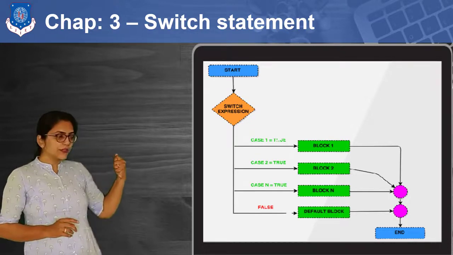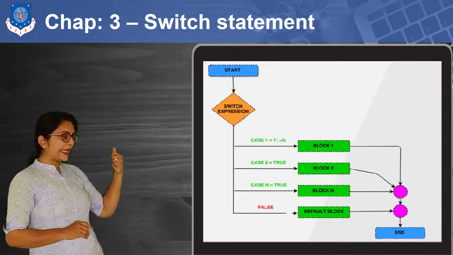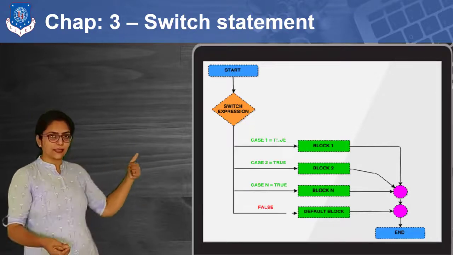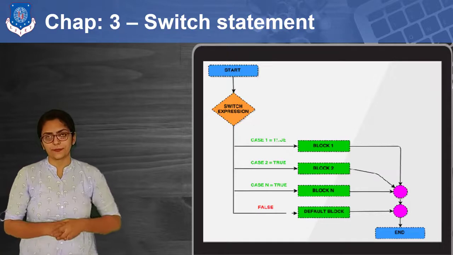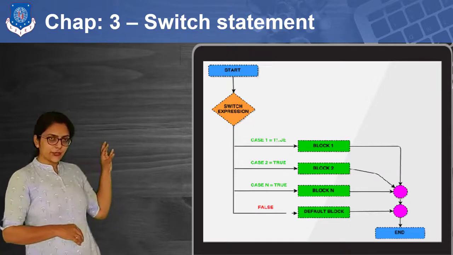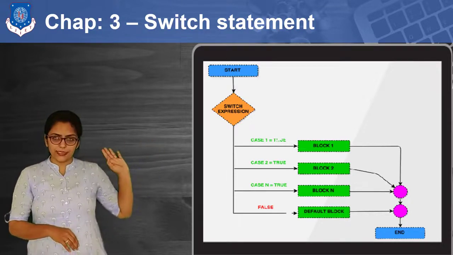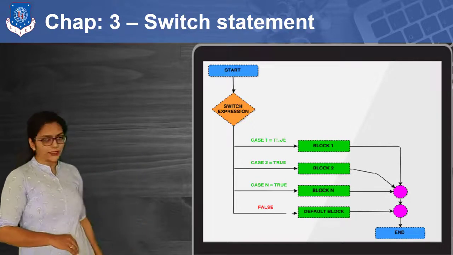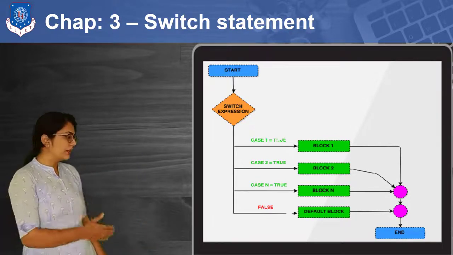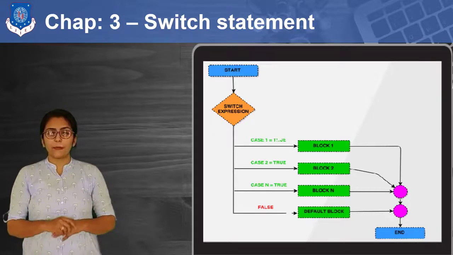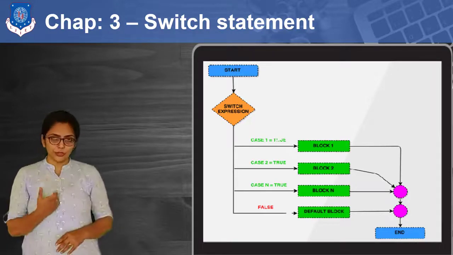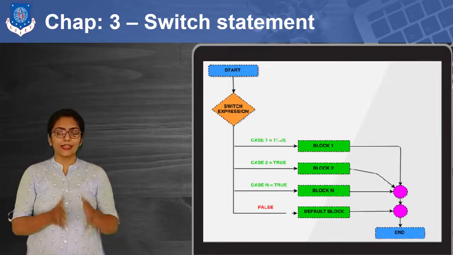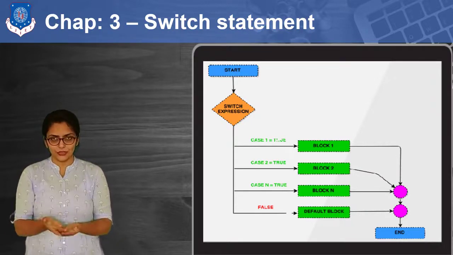So instead of just conditions, we are putting cases over here. Case 1, case 2, different kinds of cases. If that case is true, then that particular statement is going to execute. You can see this flowchart. This is similar to the else if ladder, but the syntax is different, and we are going to use cases. How I can use the switch statement, I am going to cover in my next lecture.